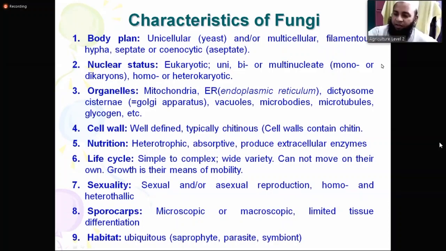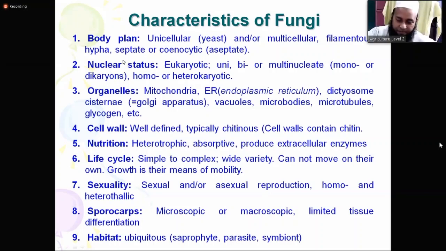If they have some partition or compartment with septa, they are called septate, or coenocytic, aseptate, without septa. I will discuss all of this in the following lecture, maybe today also.